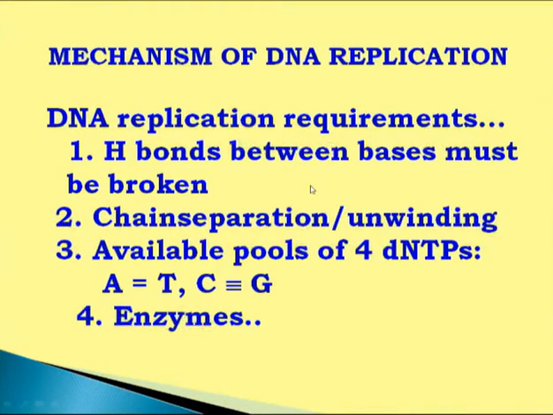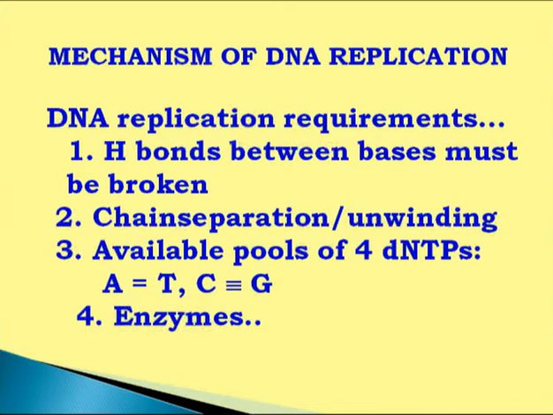Now what does DNA replication require? First, it requires single strand DNA molecules, and we know that the H bonds between the bases must be broken first. The DNA double helix forms because of formation of hydrogen bonds between the complementary base pair sequences. So to have single strand DNA molecules, it first has to be denatured, and therefore disruption of hydrogen bonds is needed.